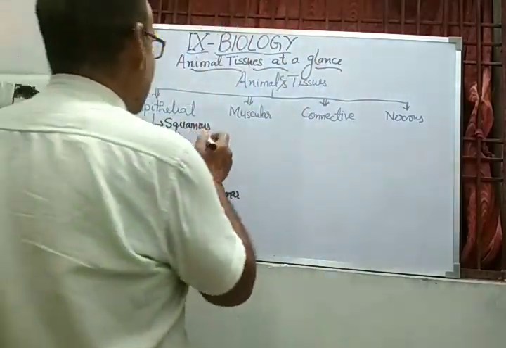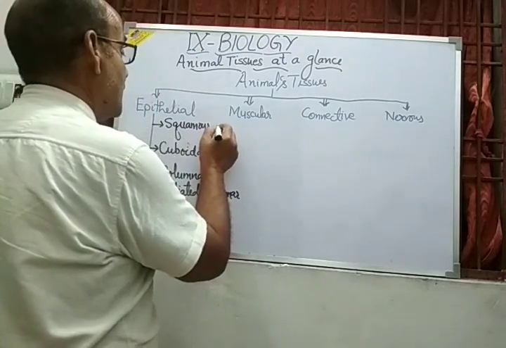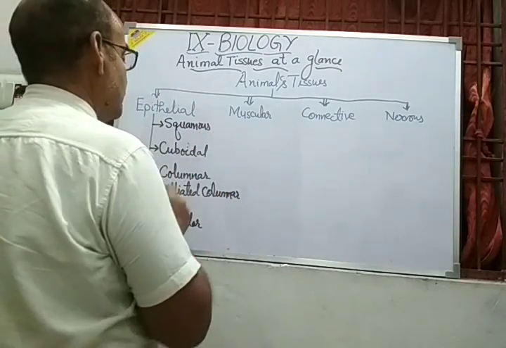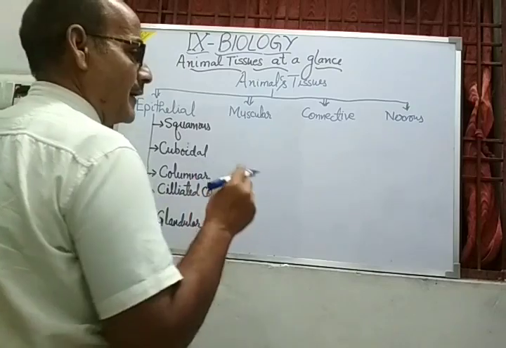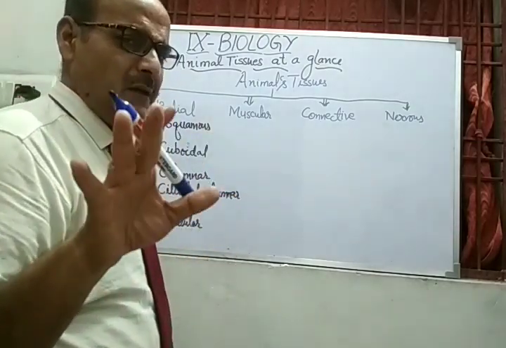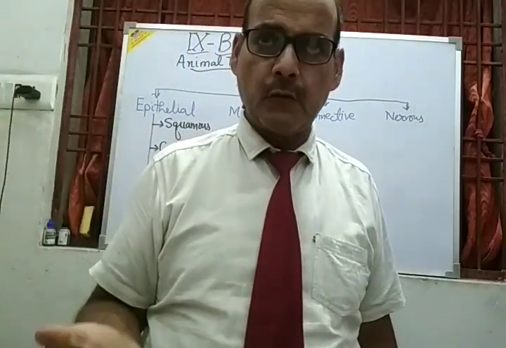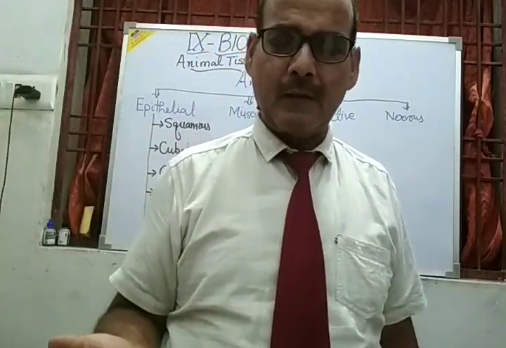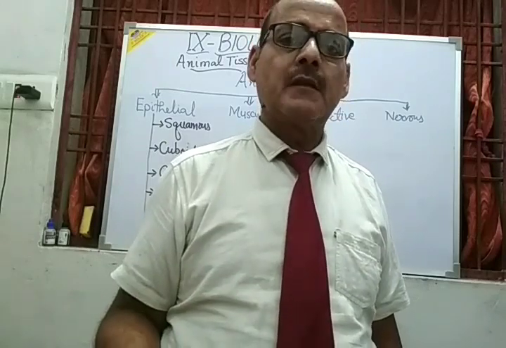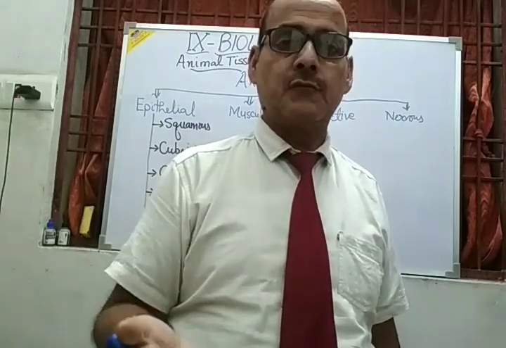So first, this is the squamous. Squamous are simple and stratified. These are different types of the squamous, like the foot. The foot, meaning beneath the ankle, has different types of tissue.